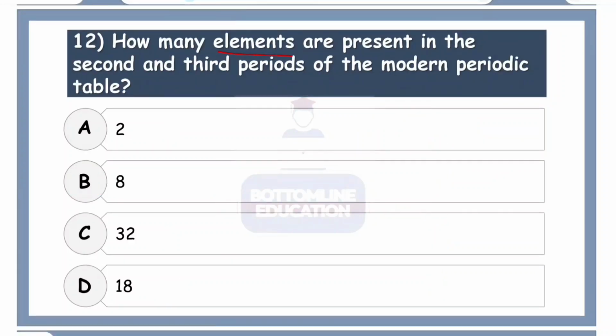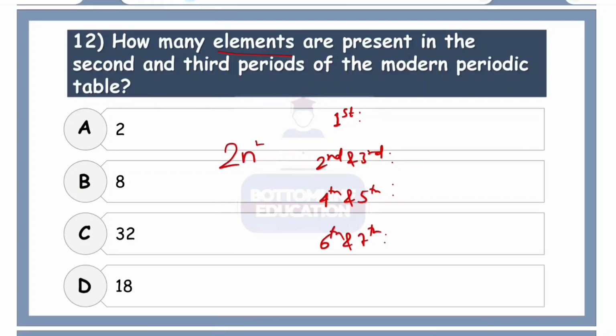How many elements are present in the second and third period of the modern periodic table? Okay, we should know this. In the first period, in the second and third period, in the fourth and fifth period, and sixth and seventh period. So the trick here is to use the 2n square law.